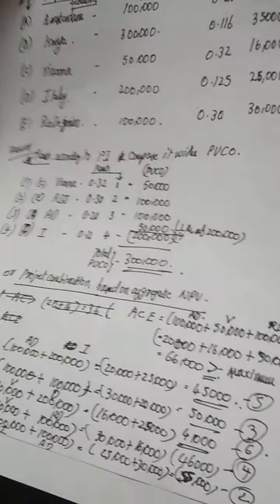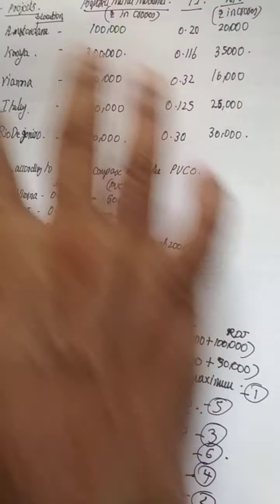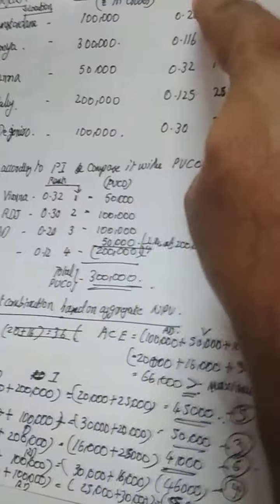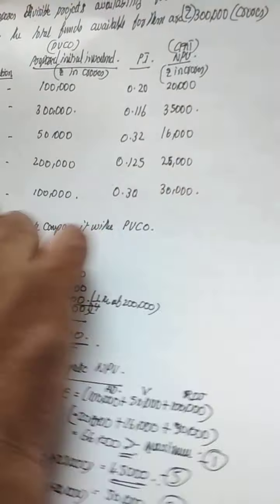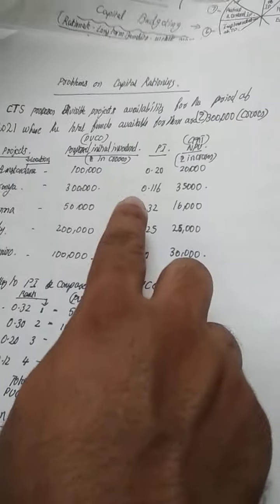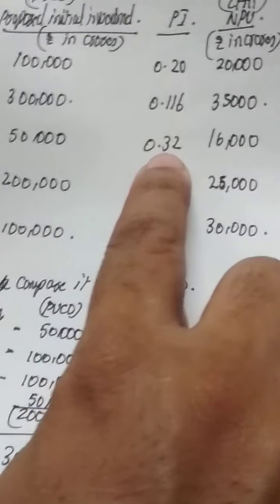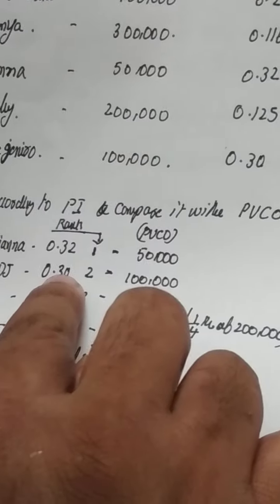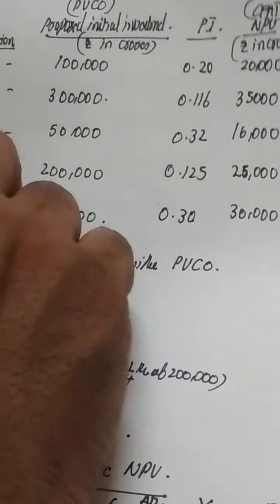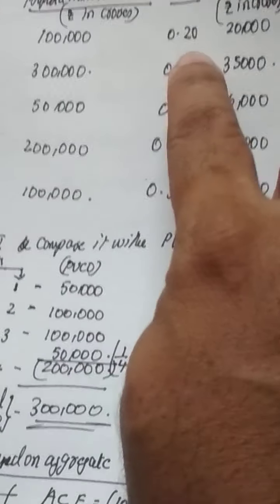So here, what we do is rank the projects. How do we rank? We rank based on the highest profitability index. Looking at this chart, the highest profitability index among the 5 projects is 0.32 for Vienna. So we will take Vienna first. Then the second one is Rio de Janeiro, 0.3. Amsterdam is 0.2, which we will take as third. Then Italy, 0.125, and the last one is Kenya.